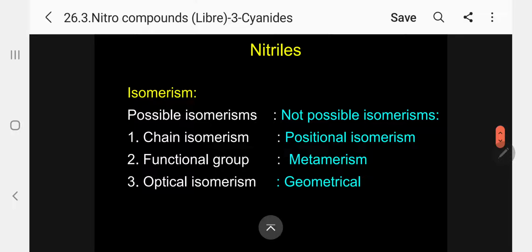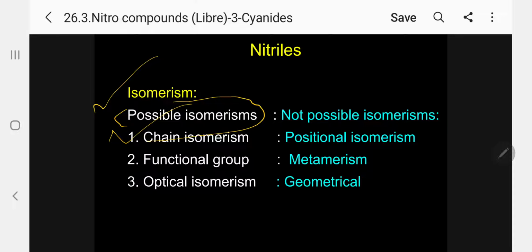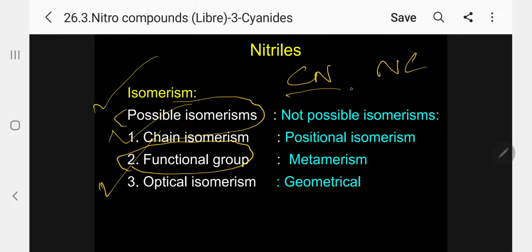2-methyl propane nitrile is the IUPAC name. Next, I'll go for isomerism. Already we know what isomerism is. So which isomerism is possible or not possible? Let us see now. In the case of nitriles, chain isomerism is always possible, optical too, as for all compounds. Functional group isomerism is also possible because we can write CN and NC: CN cyanide, NC isocyanide. Positional isomerism is not possible because we know a carbon-containing functional group will not show positional isomerism. Since it is a monovalent functional group, metamerism is not possible.